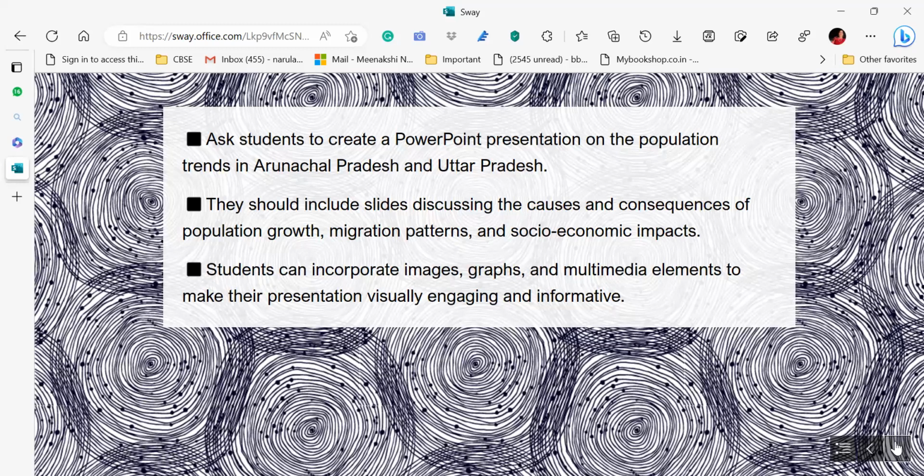Migration की वजह से population बढ़ी है, या socio economic impacts हैं. Students can incorporate images, graphs, multimedia elements. थोड़ा videos भी add करना चाहें वो भी कर सकते हैं, खुद record करी हुई. अगर आपकी एक state है तो आप अपनी ही ले रहे हो ना paired state के साथ.